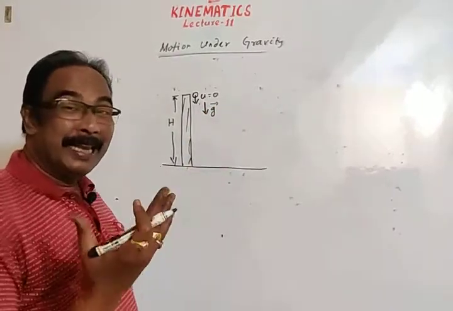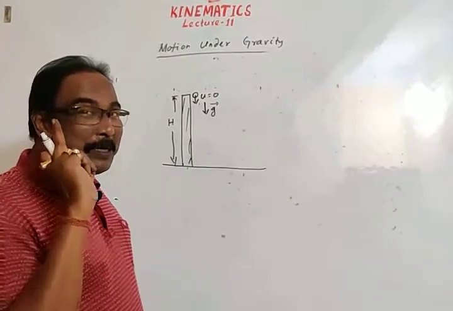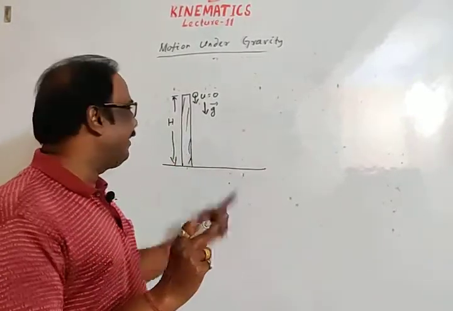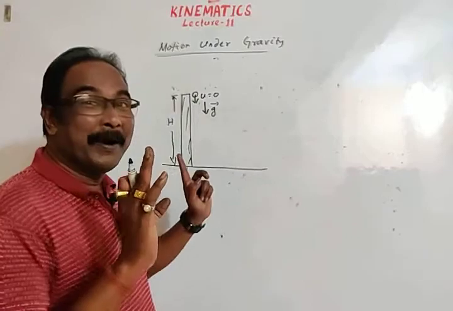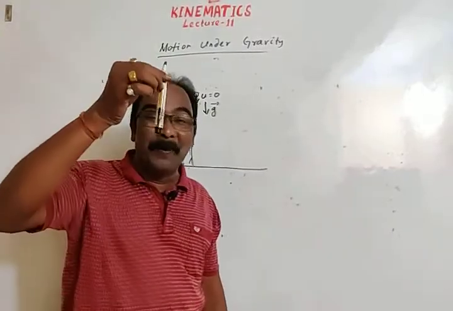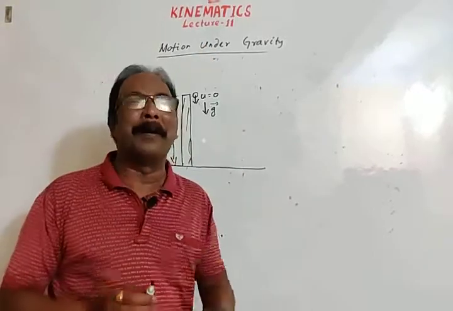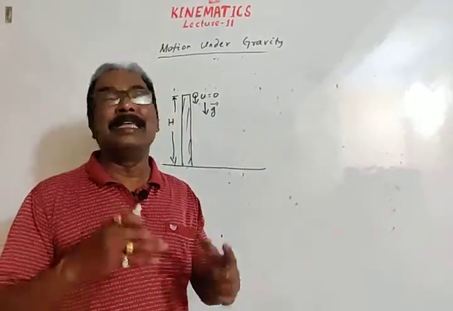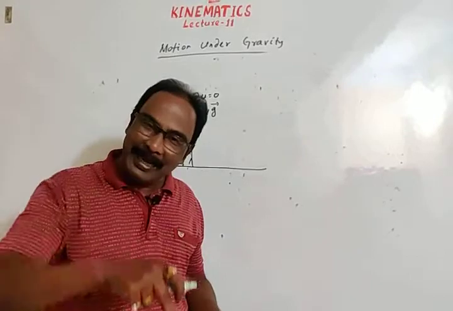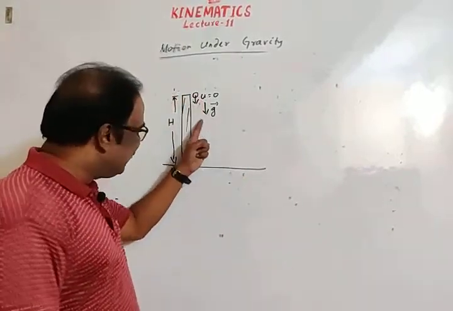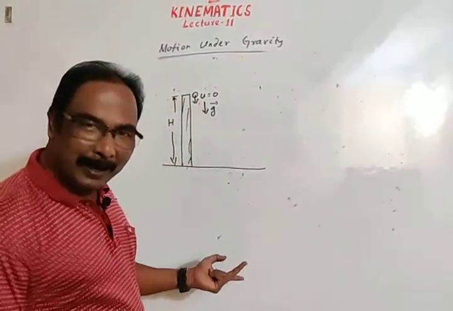If I am holding a body and release it, will the body move up? No, the body will move down. So initial direction is vertically downward, and g is also vertically downward.